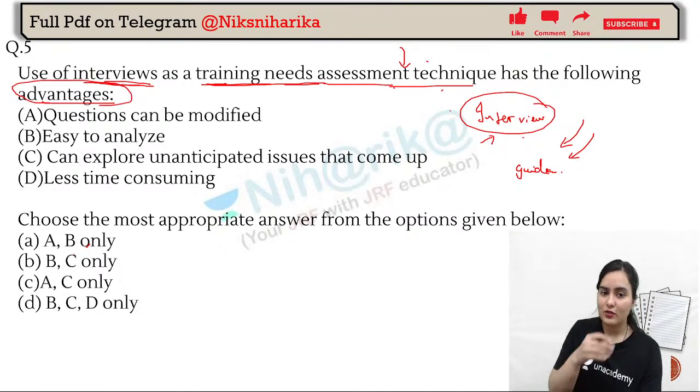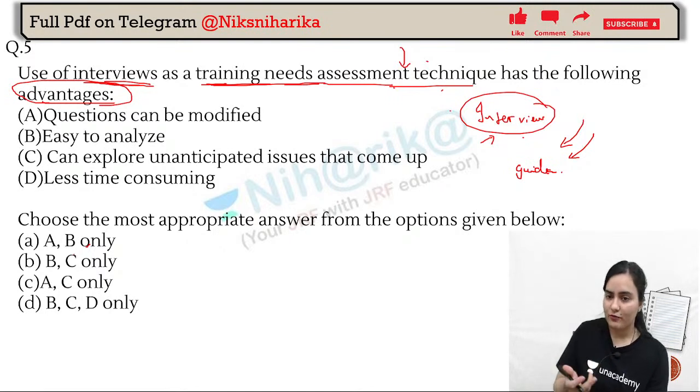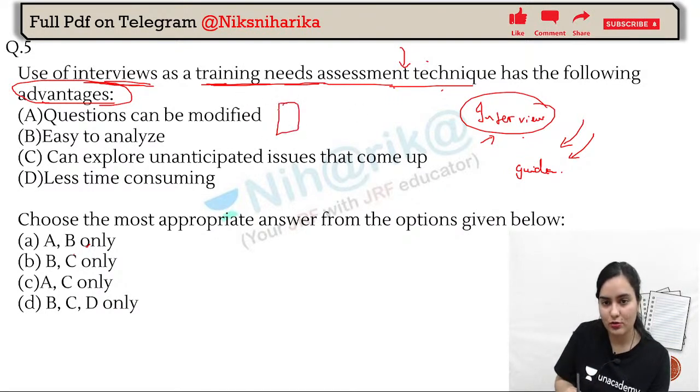See, in an interview, some questions can be modified because there is no fixed schedule, no fixed pattern. It is not like we have written the questions, fill up the questionnaire, and submit it to us. No, this is not a questionnaire or schedule. So some questions can definitely be modified, right? And what else can you see? Is it easy to analyze? Yes or no? Is it easy to analyze? Or what do you think?